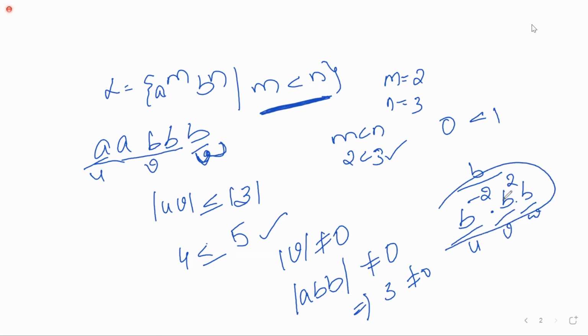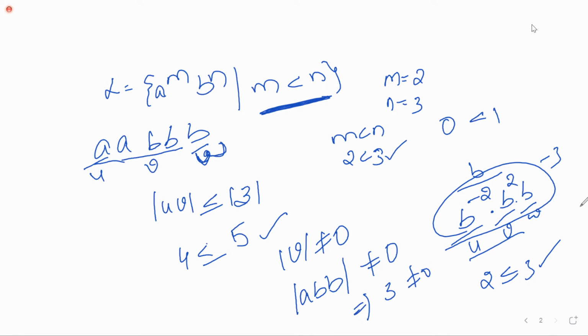Okay, what is the length of the string? 3. Still, the length of UV is 2 only, 2 less than or equal to 3. Again we may prove, no? Yes, ma'am. See, this pumping lemma is completely an assumption. They'll give you the language only, they did not give you the string. From that language, you take any one string which you are comfortable with. This is completely an assumption. I think I'm clear with this, right? Please respond.